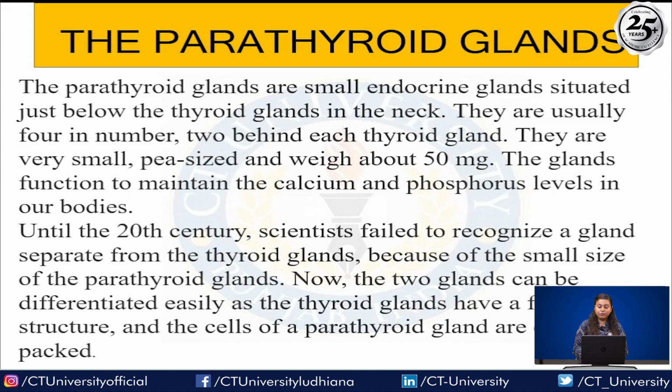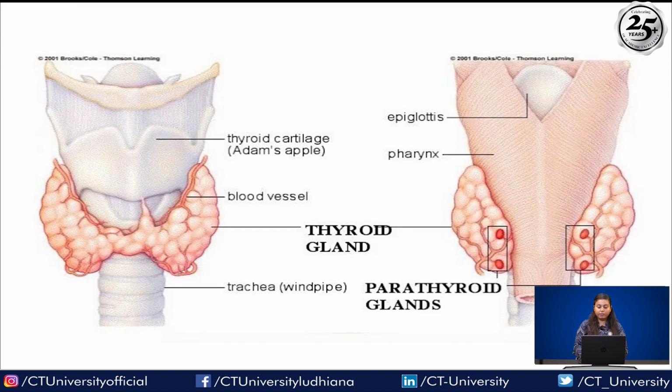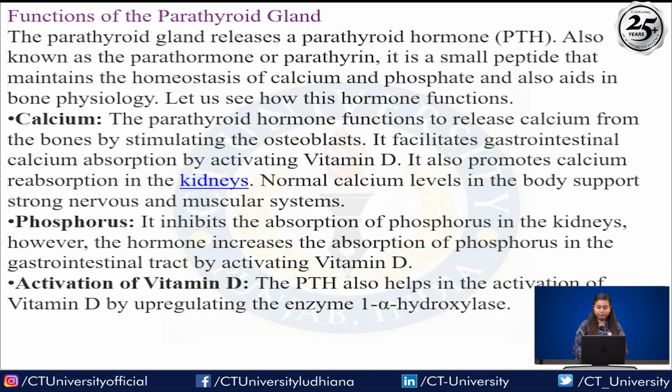Until the 20th century, scientists failed to recognize the glands. They did not distinguish the parathyroid glands as separate from the thyroid gland, because of their small size. Now the two glands can be differentiated easily, as the thyroid gland has follicular structures, while the cells of the parathyroid gland are densely packed. So this is the diagram of the parathyroid gland. If you see the four dotted lines, these are the parathyroid glands.